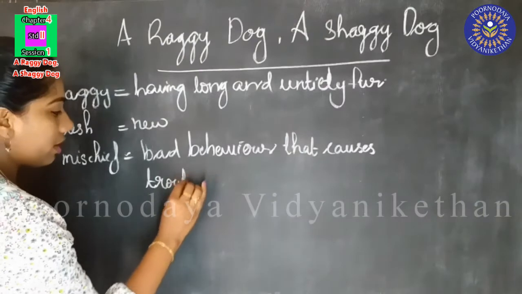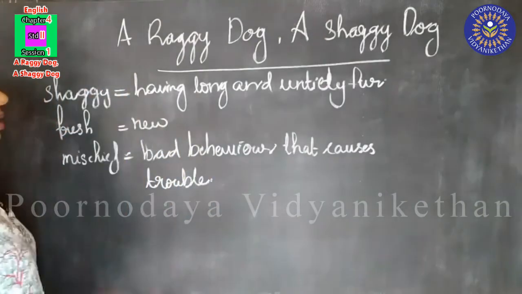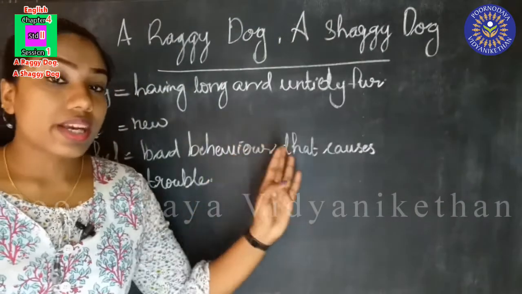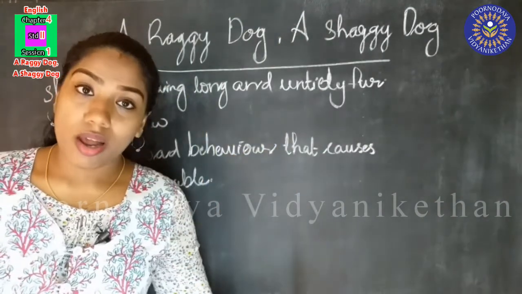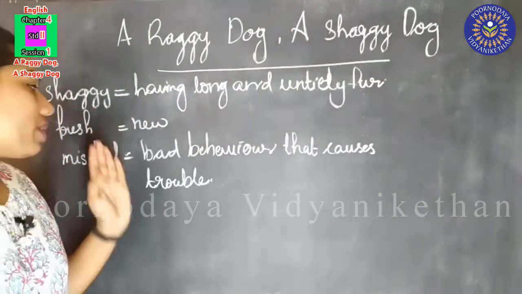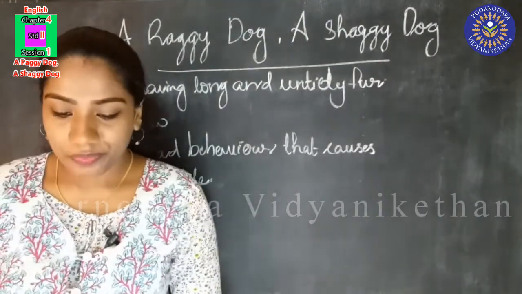Bad behavior that causes trouble. So this boy's dog is a raggy shaggy dog. He's having long and untidy fur and he always does some new mischievous things.